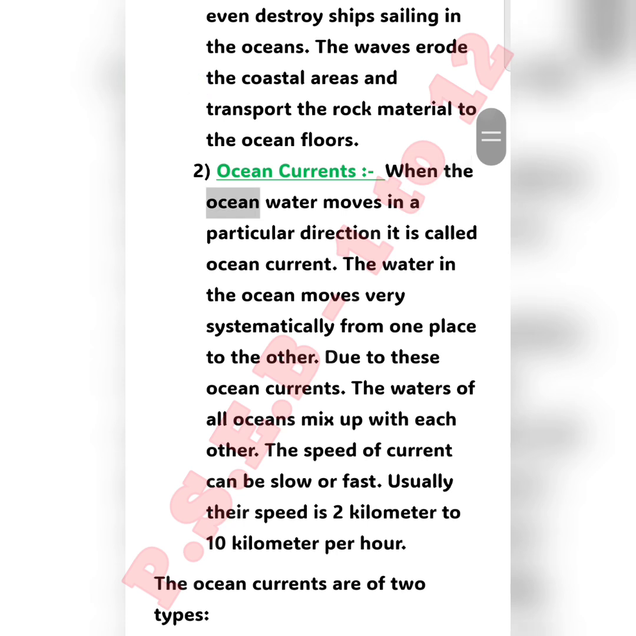Ocean currents. When the ocean water moves in a particular direction, it is called ocean current. The water in the ocean moves very systematically from one place to the other. Due to these ocean currents, the waters of all oceans mix up with each other. The speed of current can be slow or fast. Usually their speed is 2 km to 10 km per hour.